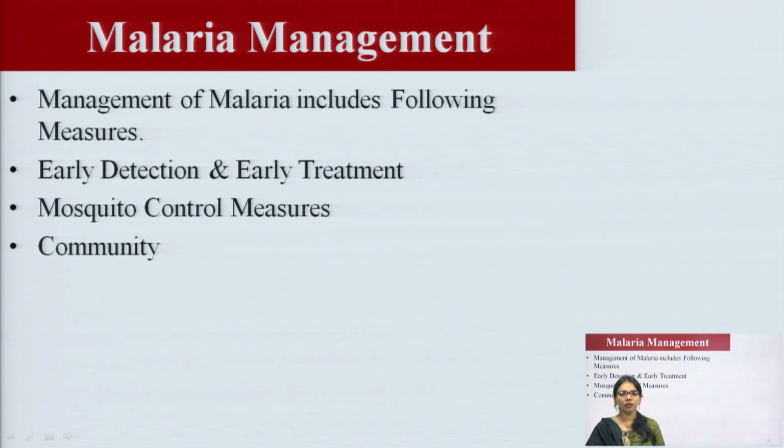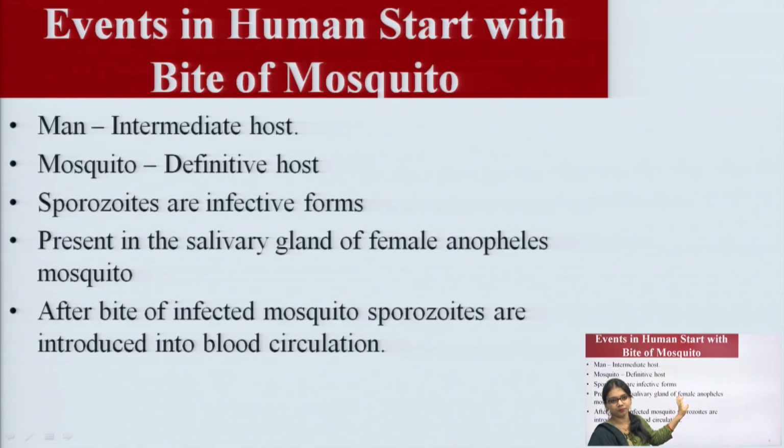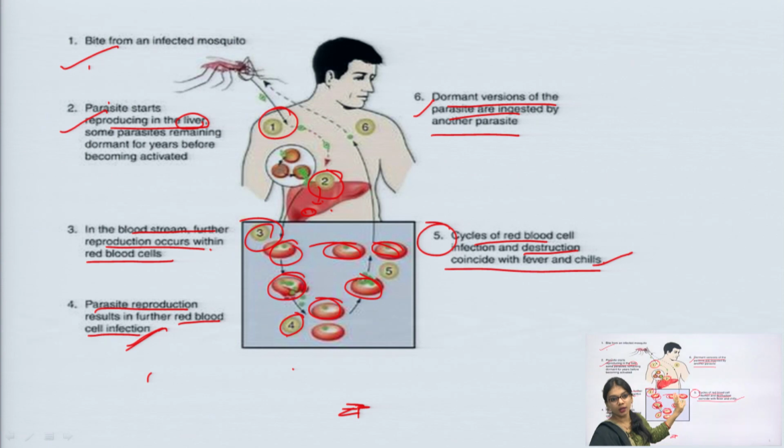If we detect it in the earlier stage, then we can prevent and control malaria. As I told you in the previous slide about the life cycle, the various stages, if we detect malaria in the early stage, then we can control or prevent it. If we detect it in the third stage, it is easier to prevent.